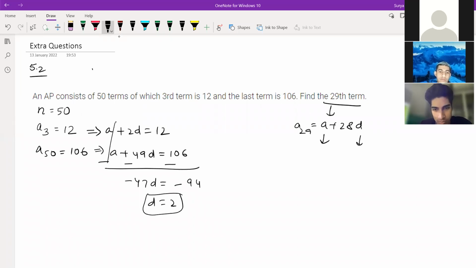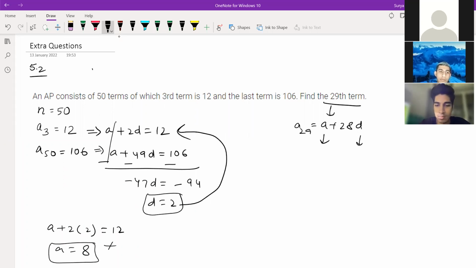Yes. Then put the value of D in the first equation. You can put here in this equation. So what do you get? A plus 2 into 2 is equal to 12. So A is equal to what do you get? 8. It's clear? Yes, sir. Now put the value, that is 8 plus 28 into 2. So 8 plus 56. The answer is 64. That's it now. Yes, sir.